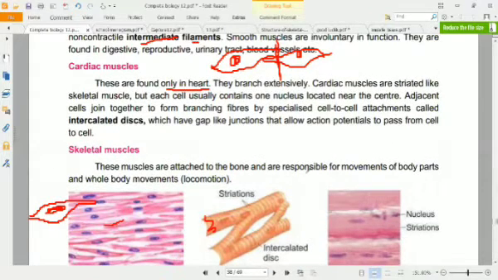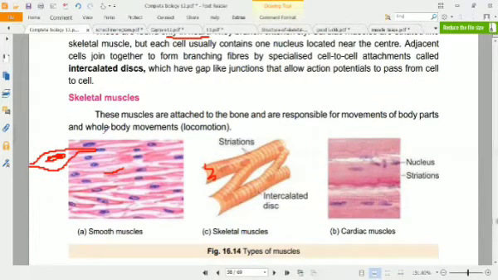As well as they have cell to cell attachment, which is called intercalated discs, and that has a gap junction, which allows action potential to pass from cell to cell, like in the whole of the heart.